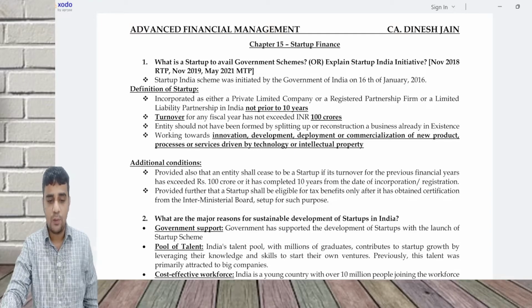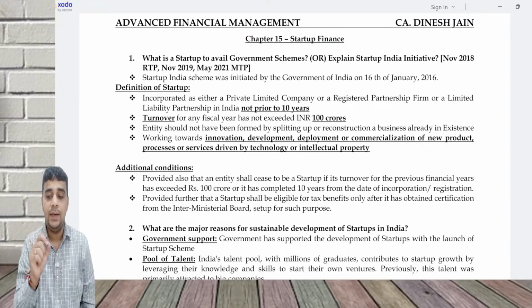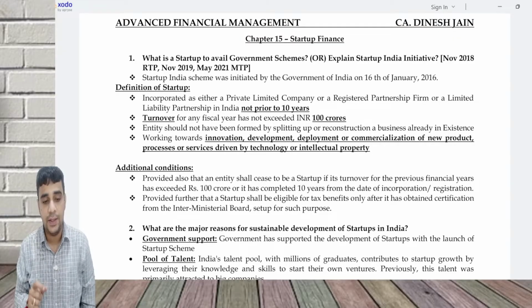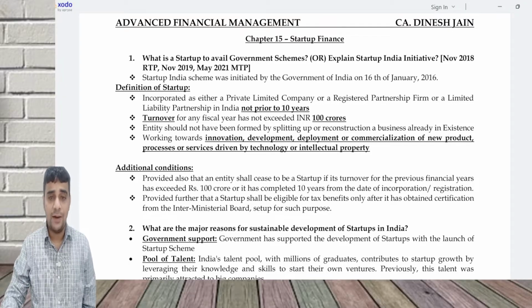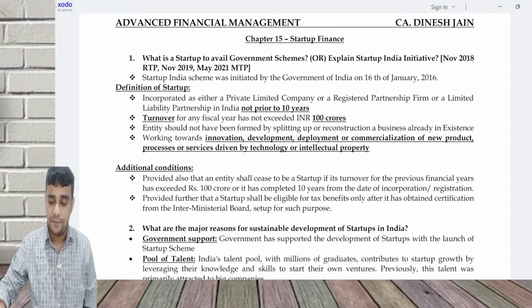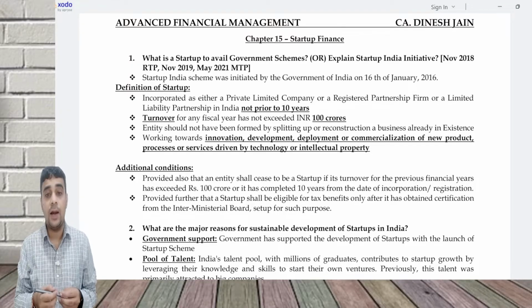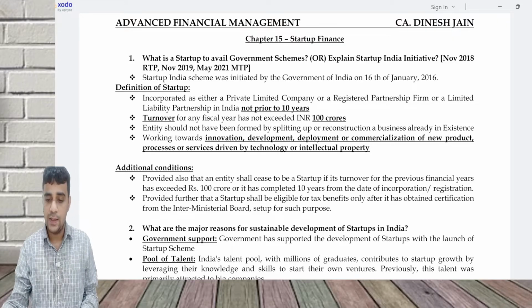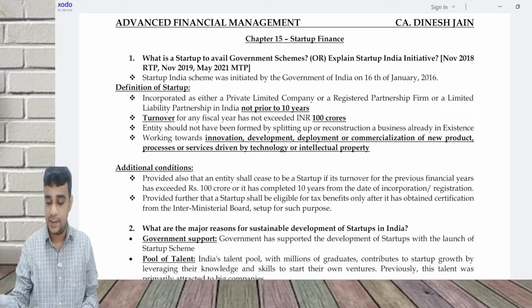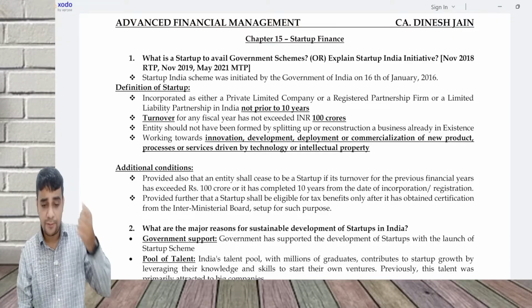Let's first understand what a startup is from the point of view of the Startup India initiative. Based on the Startup India initiative, what is the definition of a startup? Because there are certain benefits which will come to a startup as far as this definition is concerned. The Startup India scheme was initiated by the government of India on 16th of January 2016. So this came in 2016, and there is a definition of a startup there.